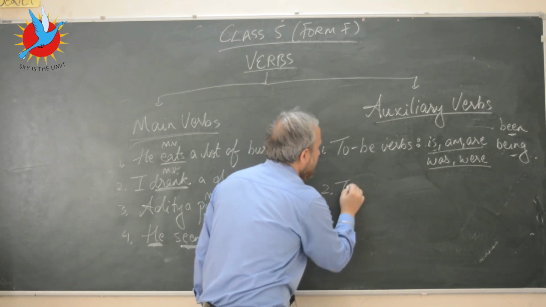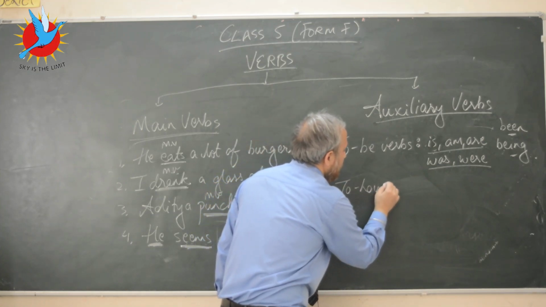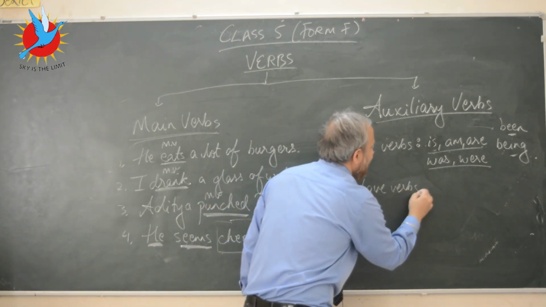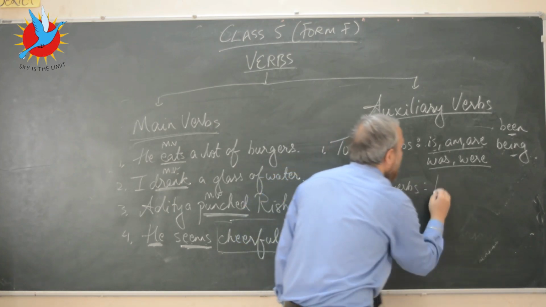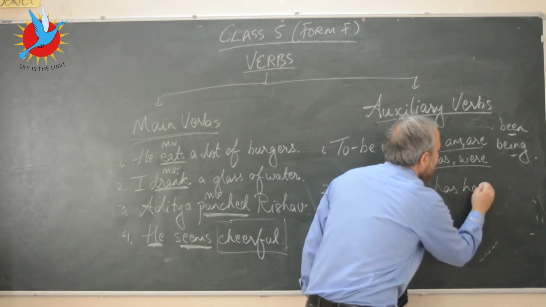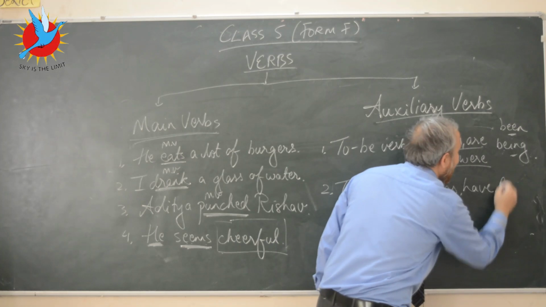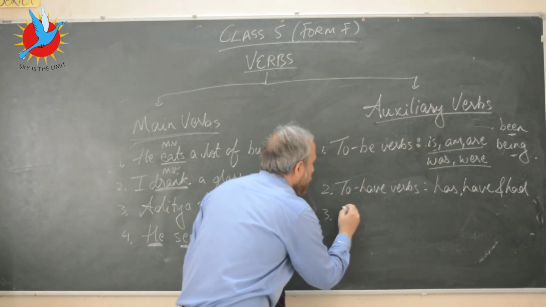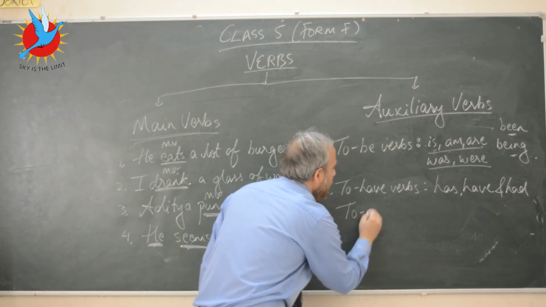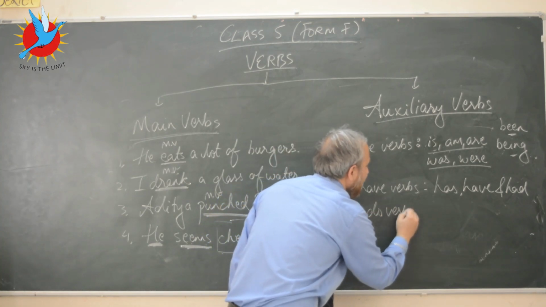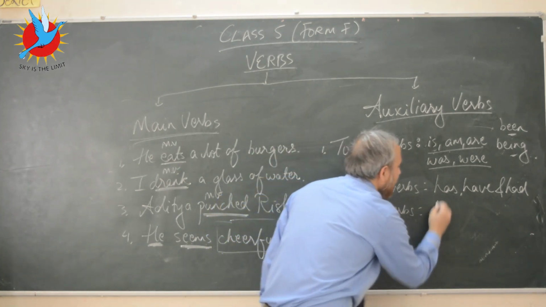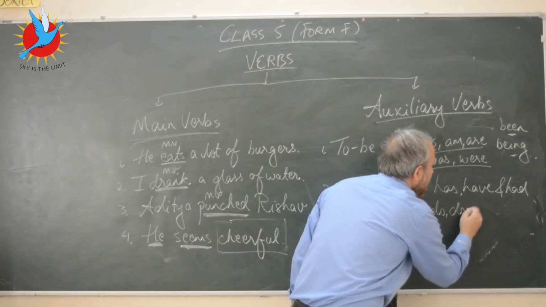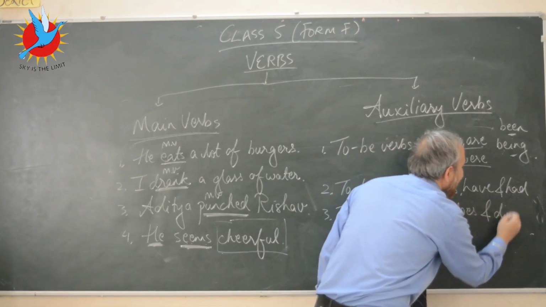We have to have verbs: has, have, and had. We also have another family of to do verbs: do, does, and did.